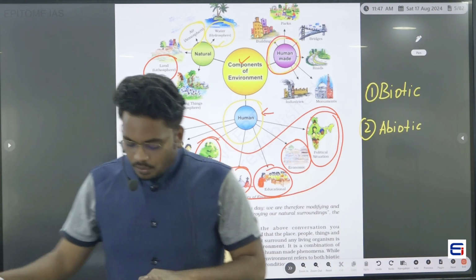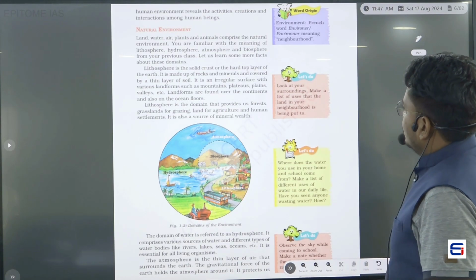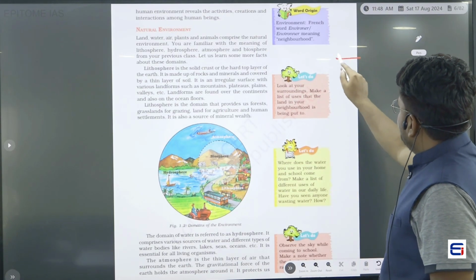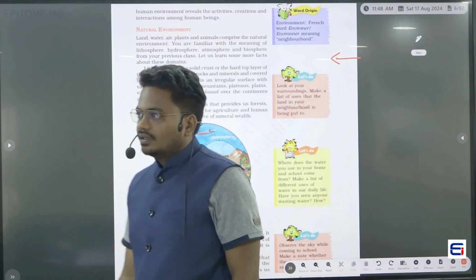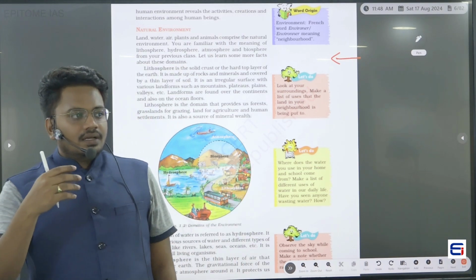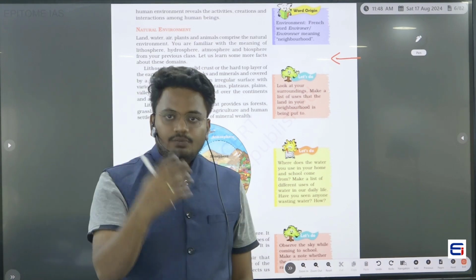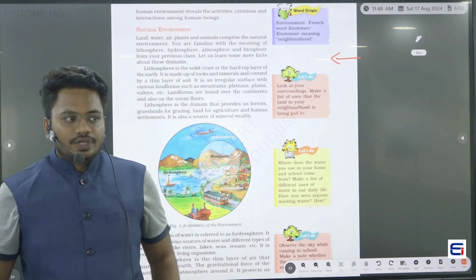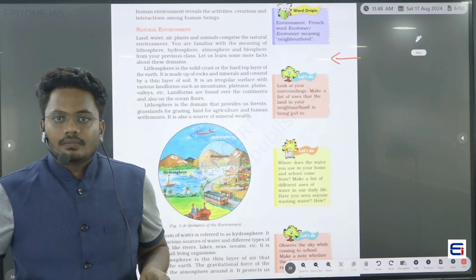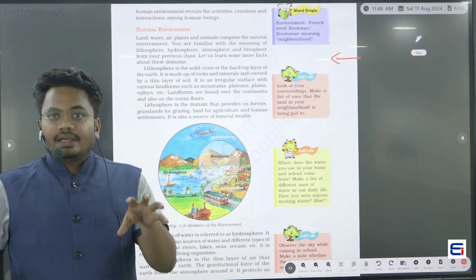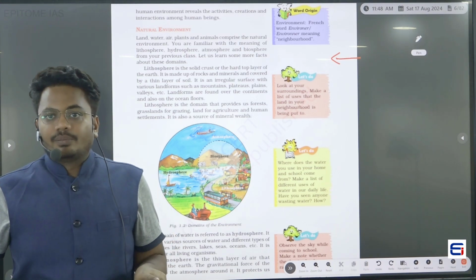Now in the next paragraph he is mentioning the natural environment. So what is a natural environment? As I told you earlier, the natural environment consists of water, air and land. In simple terms, lithosphere, hydrosphere and atmosphere, all these three comprise the natural environment.